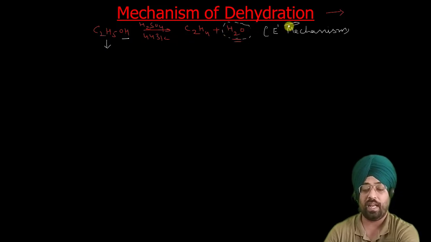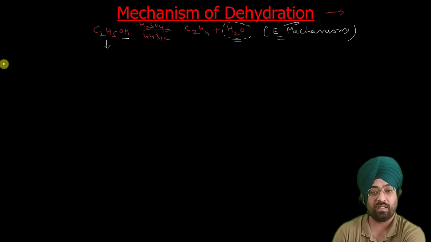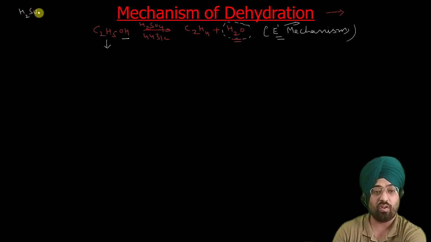So this is a type of elimination mechanism, E1. Let us write the first step. Sulfuric acid, we all know, is a strong acid, so it ionizes to H positive plus HSO4 negative. Now the first step is protonation of this alcohol.